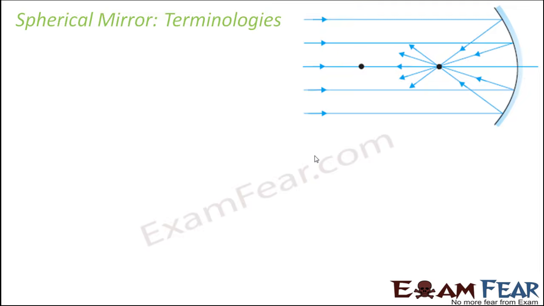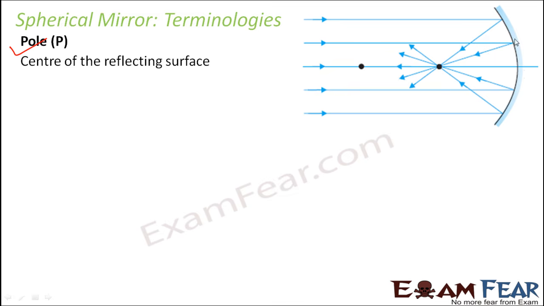So let us now quickly look at some of the terminologies associated with a spherical mirror. The first thing that we will talk about is the pole. It is the center of the reflecting surface. Now when we are talking about this spherical mirror, the center of the reflecting surface is this, and this is called pole, and it is normally denoted by a capital P.